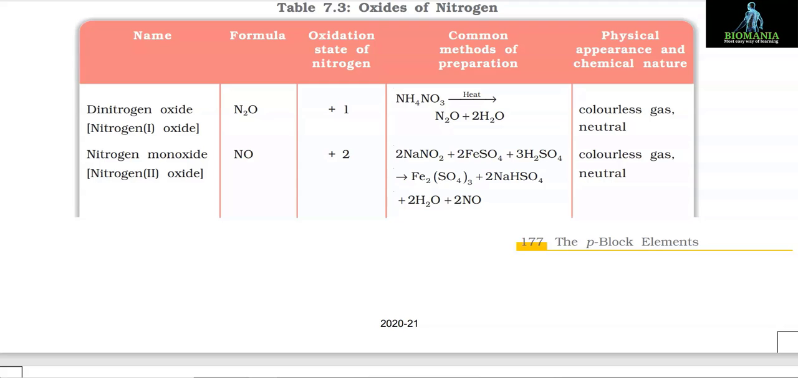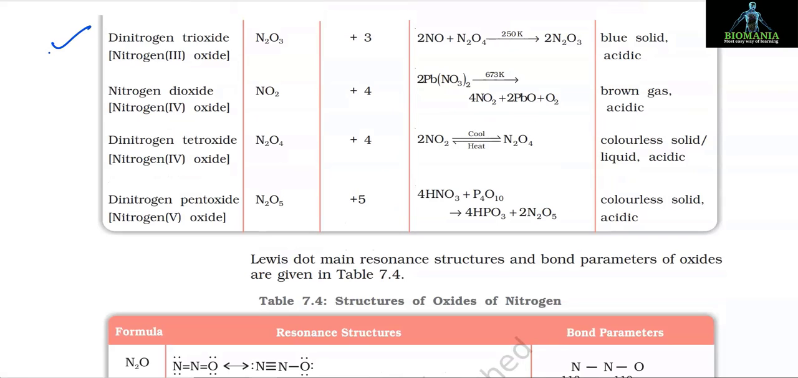Next one is nitrogen monoxide, and its formula is NO, and its oxidation state is +2, and its preparation method is 2NaNO2 plus 2FeSO4 plus 3H2SO4 gives Fe2(SO4)3 plus 2NaHSO4 plus 2H2O plus 2NO, and its physical appearance and chemical nature is colorless gas and it is neutral. After that, the third one is dinitrogen trioxide, and its formula is N2O3, oxidation state is +3, and preparation method is 2NO plus N2O4 at 250 Kelvin gives 2N2O3, and it is blue solid and nature is acidic.